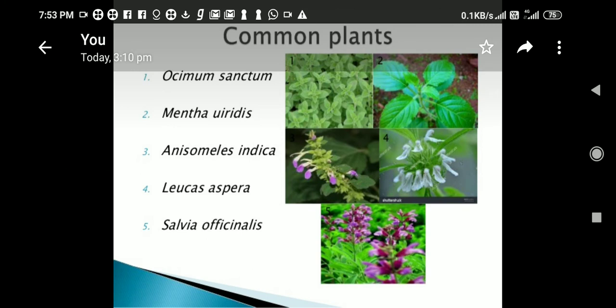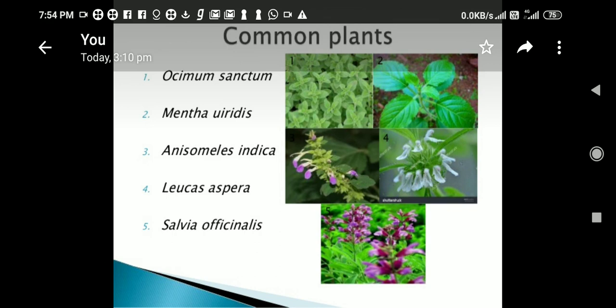Salvia officinalis. So students, from each family you have to remember at least 10 plants with their botanical name, common name, and some of them with their own use. I understand, I can guess that you people are not feeling very comfortable in remembering the common name or botanical name of plants, but I can guarantee you, I'm damn sure, after getting the rhythm of taxonomy you will remember all those